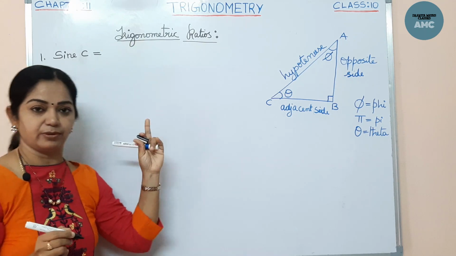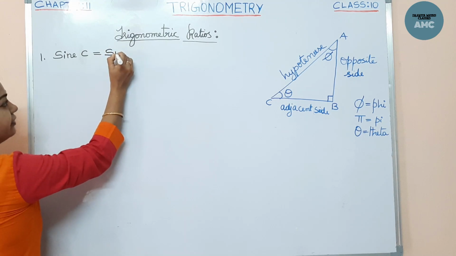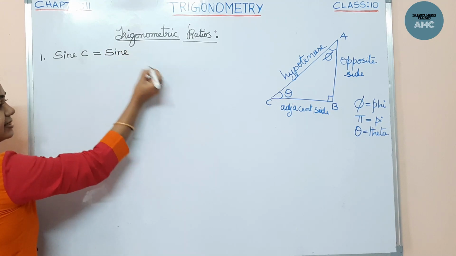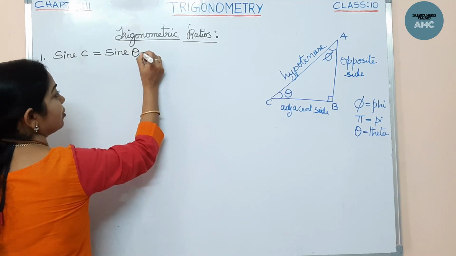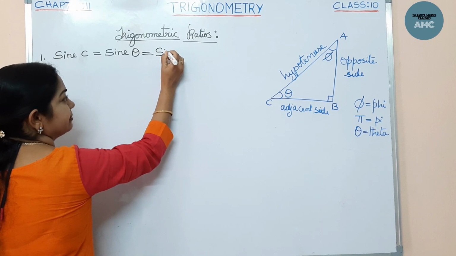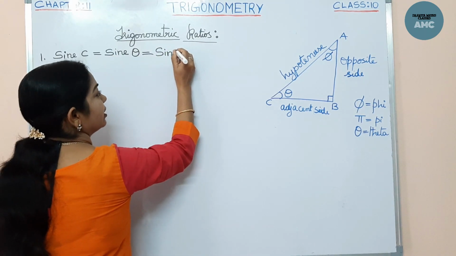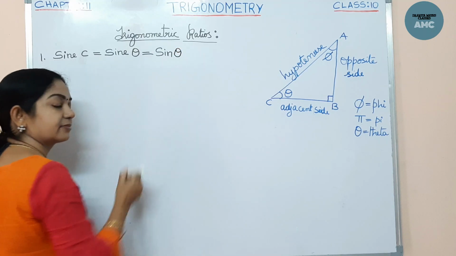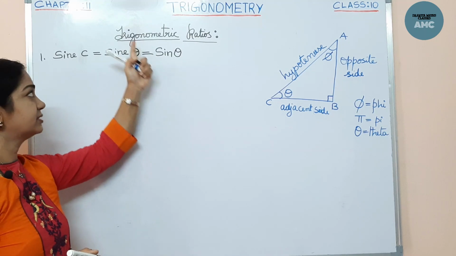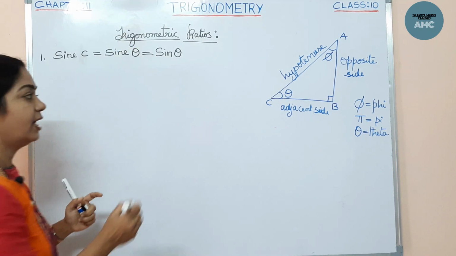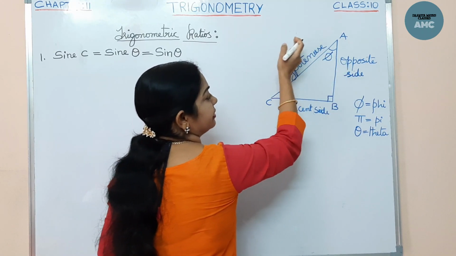This is one of the trigonometric ratios. I'll be explaining to you. That means when I am telling this sine as my C angle is theta, so sine theta. In short, not an abbreviation but in short, SINE we write as SIN, but we call it sine theta. Now, what is this ratio? What does it tell us? This is the first trigonometric ratio, and sine theta is equal to the opposite side by the hypotenuse.